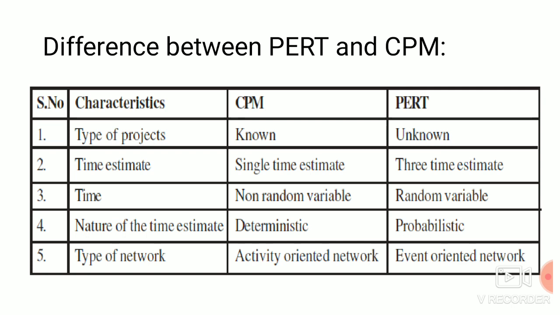So here we have the difference with respect to the characteristics. The type of project is known for CPM and unknown for PERT. The time estimate is a single time estimate for CPM and a 3 time estimate for PERT. Time is a non-random variable in CPM, and in PERT it is a random variable. The nature of the time estimate is deterministic for CPM and probabilistic for PERT. The type of network is an activity oriented network for CPM and an event oriented network for PERT.